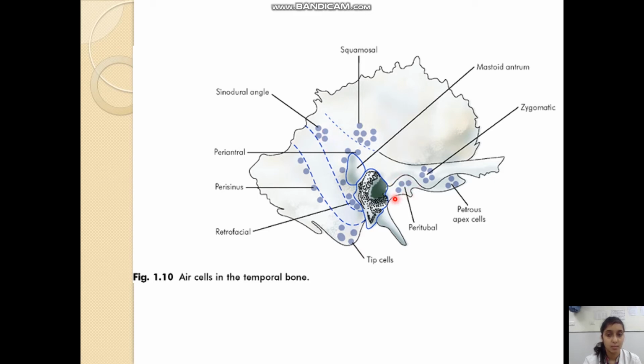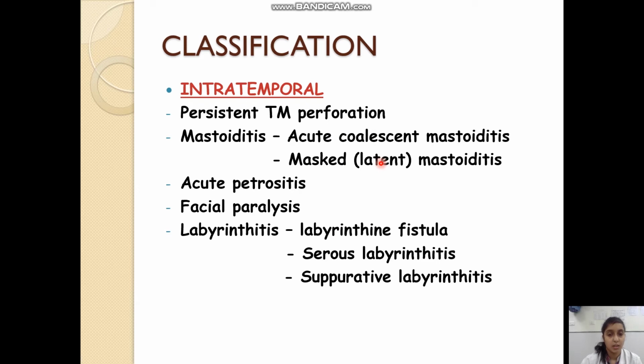Near the eustachian tube are the peritubal cells. Near the zygoma are the zygomatic cells. Cells of the petrous apex are the petrous apex cells. So depending on the affection of these air cells, there will be development of the complications, and they will be named accordingly.